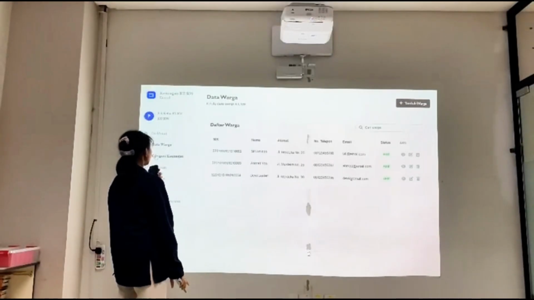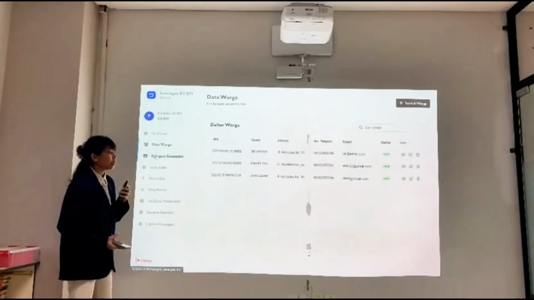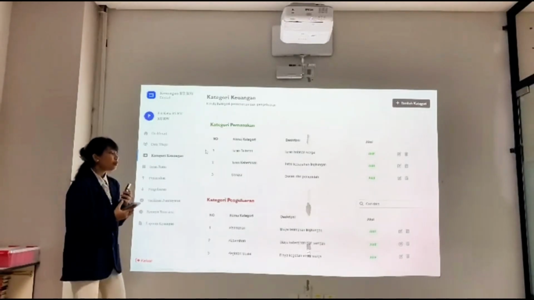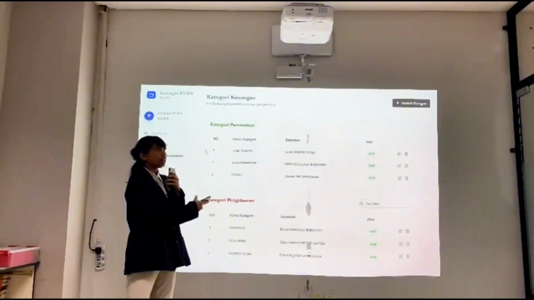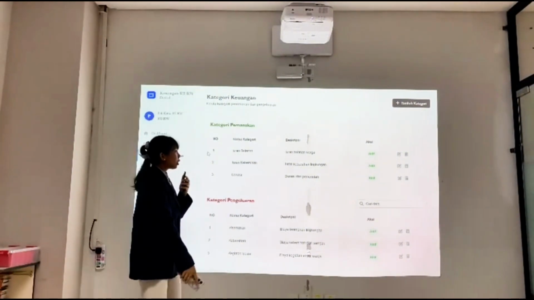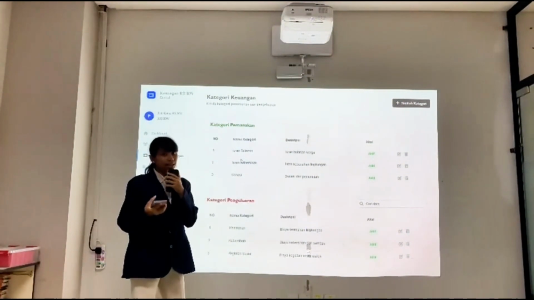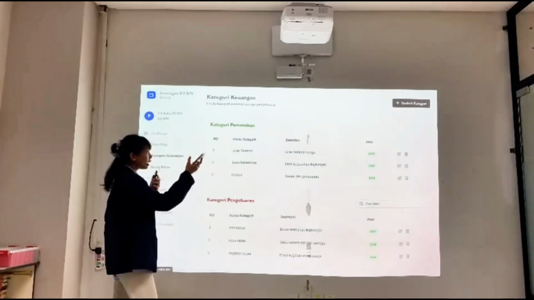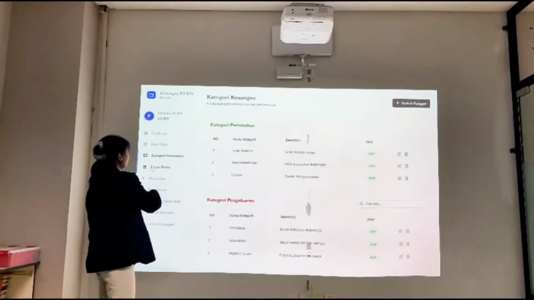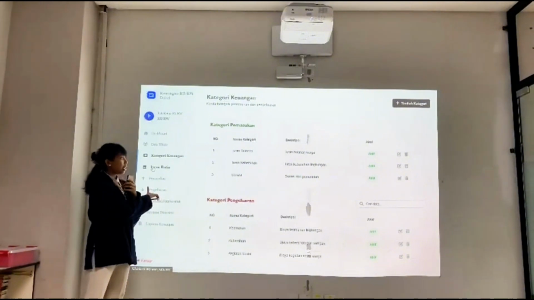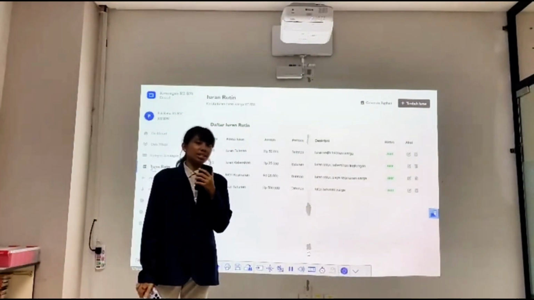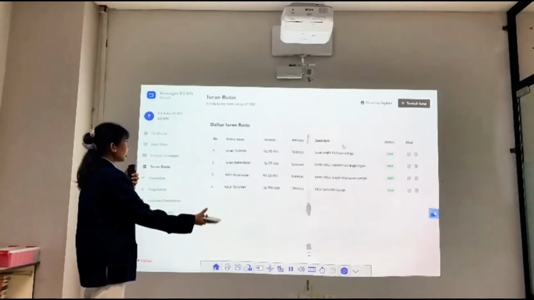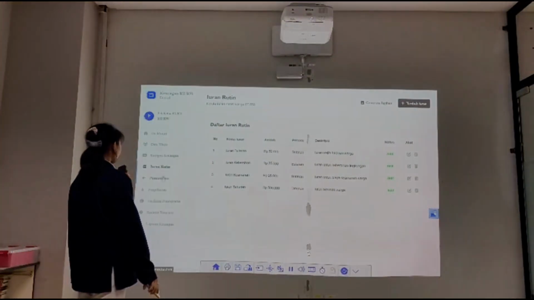Next there is the payment category. In the payment category, it is the same as the resident management page. We can see, edit, and delete. We can add a category too. The routine payment page is the same as the resident management data too, so I will not explain it again.